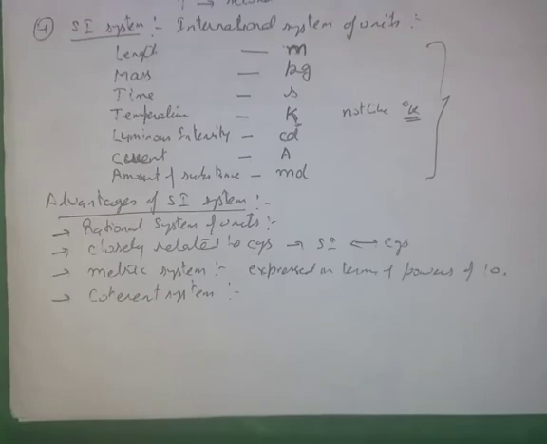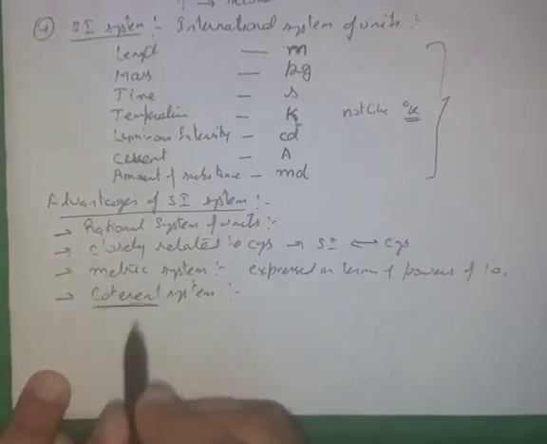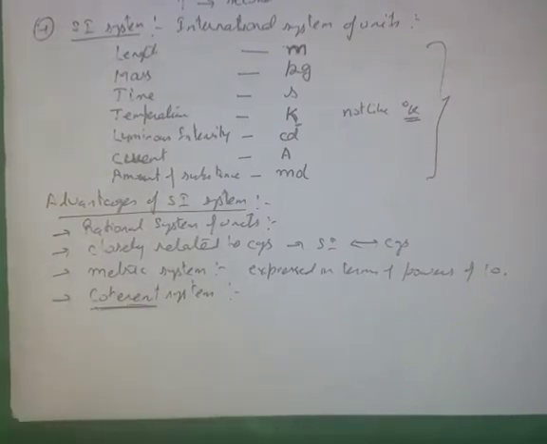So no other numerical factors are there. That's why it is called a coherent system of units. These are all the benefits of this system.